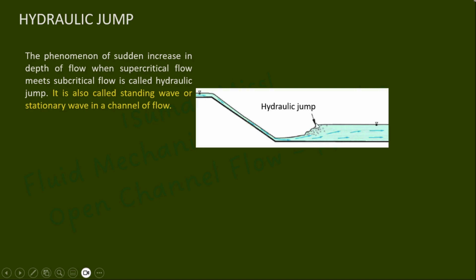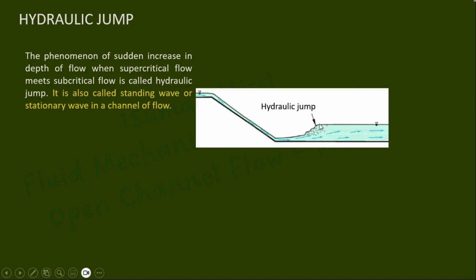So when the hydraulic jump occurs in a flow, the depth of flow increases suddenly and the flow experiences a considerable energy loss due to eddy formation and turbulence. Since the depth of flow in a hydraulic jump suddenly changes, the phenomenon can be categorized as rapidly varied non-uniform flow.